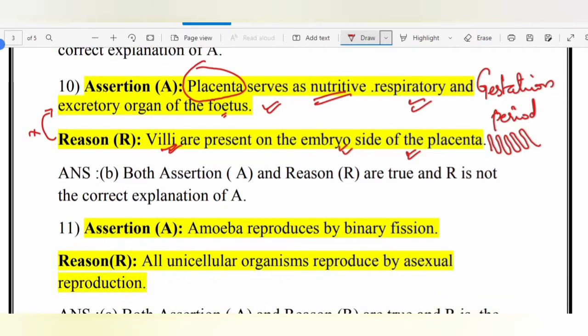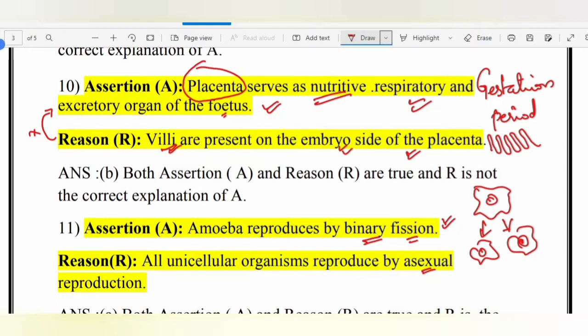Assertion: amoeba reproduces by binary fission. We know that binary fission means when a unicellular organism divides into two daughter cells. Binary, bi means two; fission means breaking into two. Reason: all unicellular organisms reproduce by asexual reproduction.